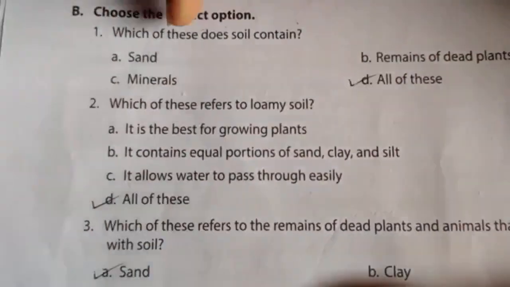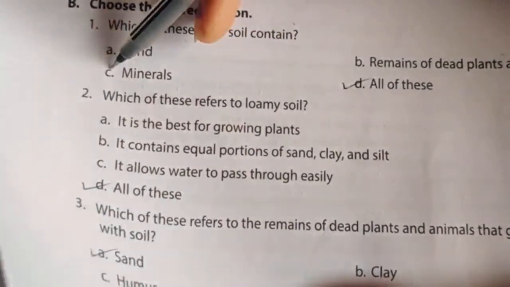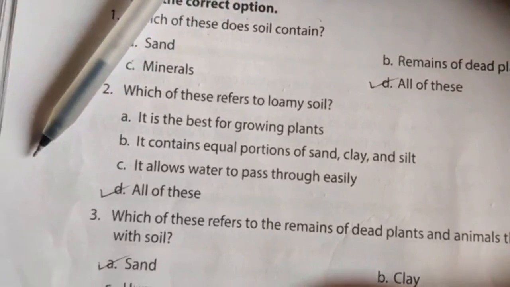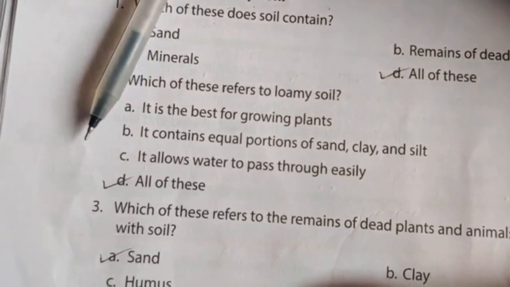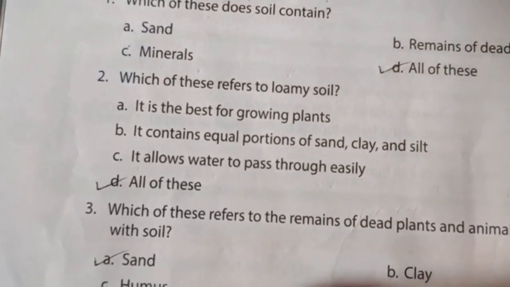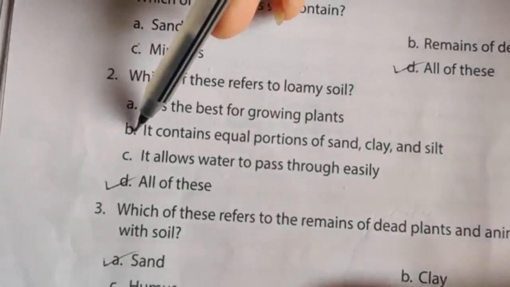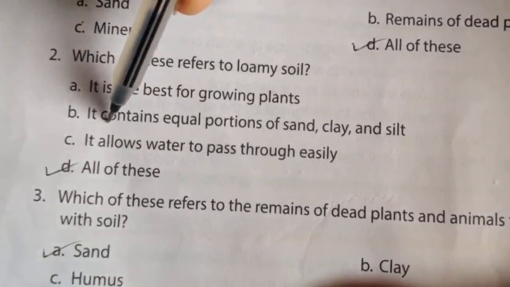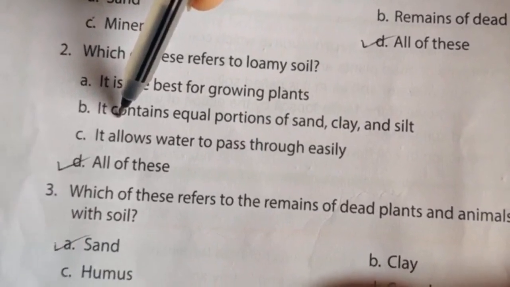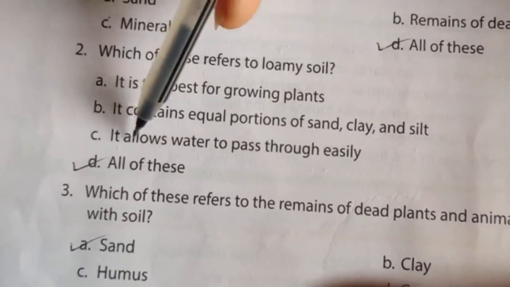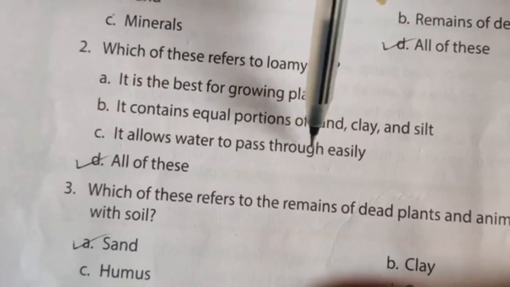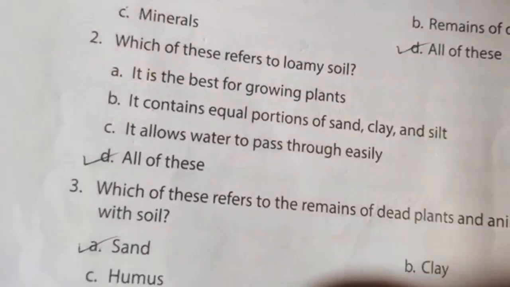Then question number 2, which of this refers to loamy soil? A, it is the best for growing plants. B, it contains equal proportion of sand, clay and silt. C, it allows water to pass through easily. And D, all of this.